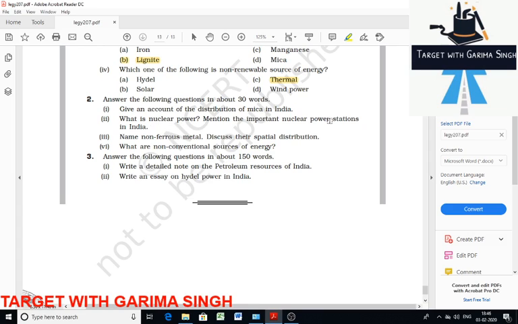What is nuclear power? Mention the important nuclear power stations in India. Nuclear power is the power that is obtained by energy released from nuclear fission, that is, splitting of the nucleus of radioactive minerals like uranium and thorium. The energy released from the nuclear fission is used to heat water. The steam released from it is used to rotate a turbine which generates electricity. So the important nuclear power stations, some I am telling you, there are a number of them, and they are increasing also. There's Tarapur, Maharashtra, then Kalpakkam, Nellore, Kaiga, Rawatbhata.